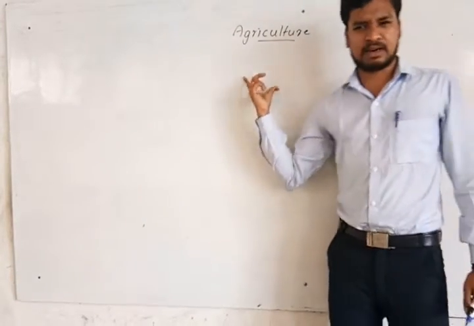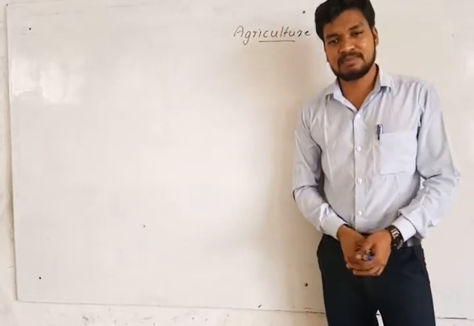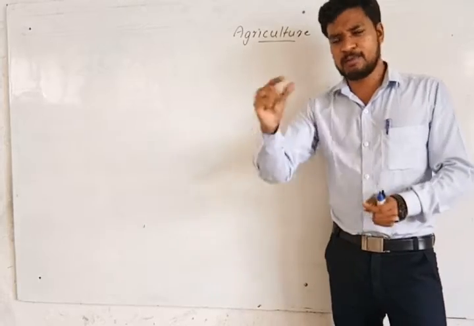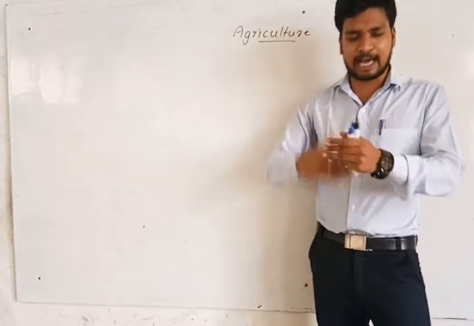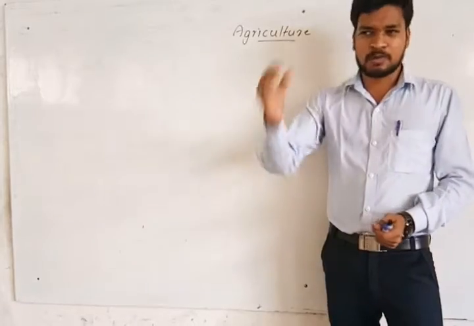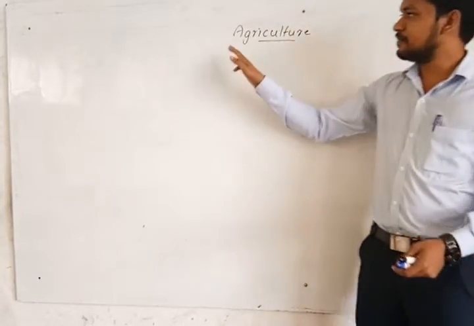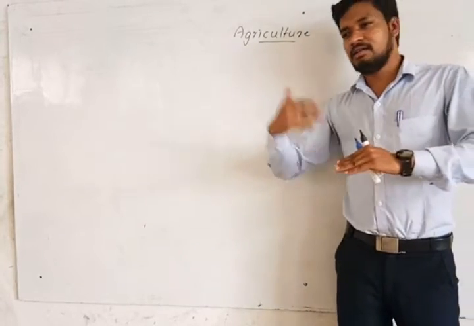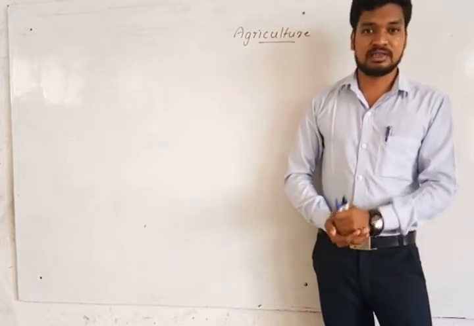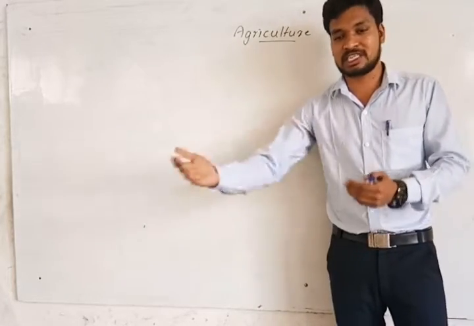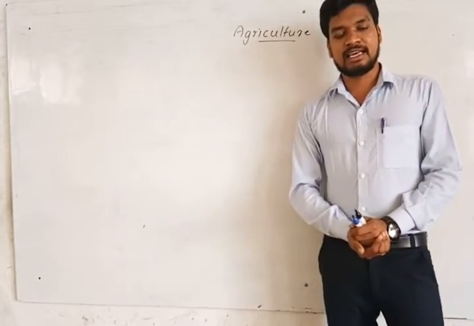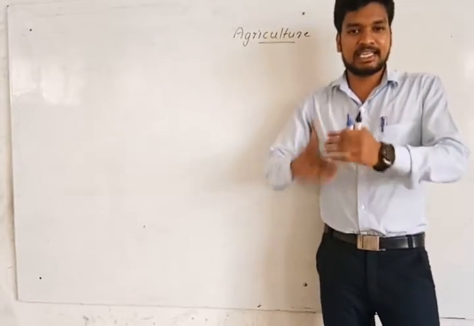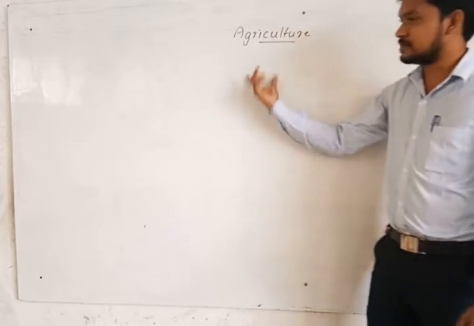In the 8th class we had the same concept, but there we discussed very briefly the important points, the types of farming and the important crops. But now, along with that, in the 9th class we will be connecting with other aspects like the national government programs which support agriculture, and the contribution of agriculture to the national economy. So we will be relating all these factors in these chapters.